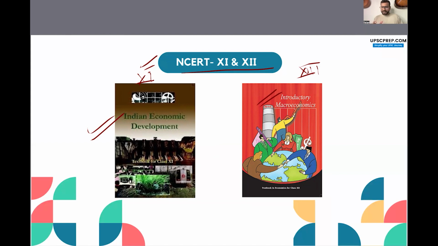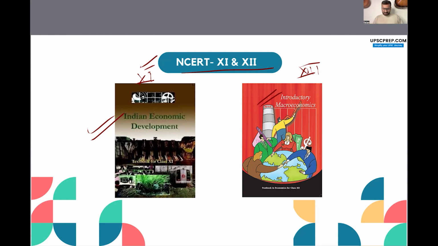Now, why I recommend NCERTs, and you'll see that बहुत लोग बोलते हैं कि NCERT skip कर देना चाहिए. NCERT is not important, but I recommend that you should not skip NCERT. NCERT करना ही करना है, because these are sources directly from the government of India. The government of India is publishing the NCERTs, and many of the questions in your UPSC examination are directly lifted from NCERT. Okay, तो सरकारी एग्जाम है तो सरकारी सोर्सेस पढ़ना ही पढ़ना है.